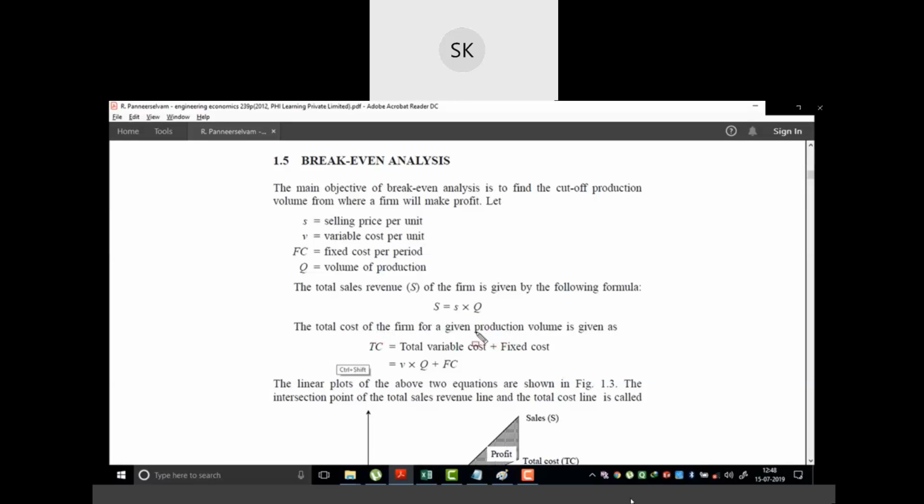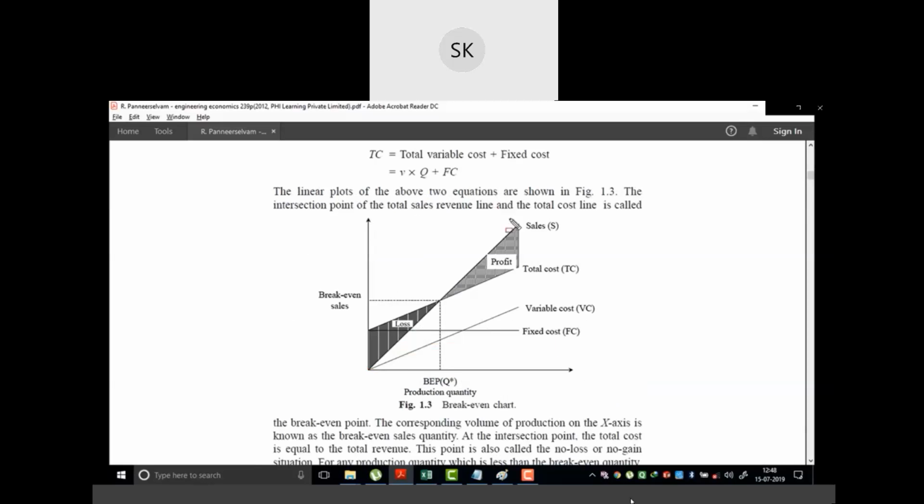The total cost of the firm for a given production volume is equal to total variable cost plus the fixed cost. So total cost becomes the total variable cost and the fixed cost, and the variable cost is defined as V into Q, plus the fixed cost. V is the variable cost per unit, Q is the total volume of production, and FC is the total fixed cost for the production for a particular time period.